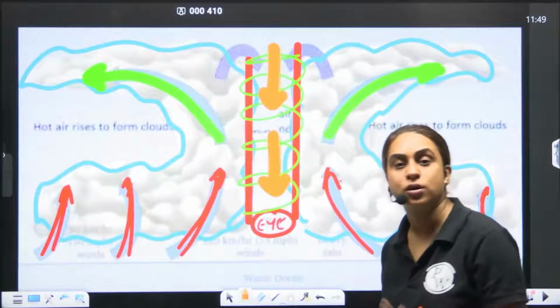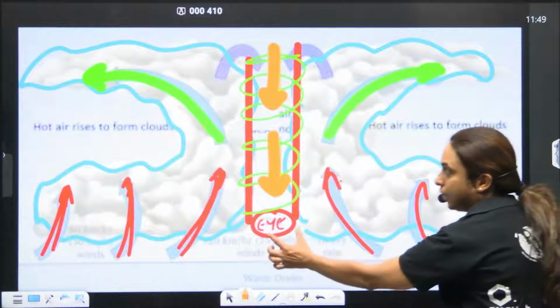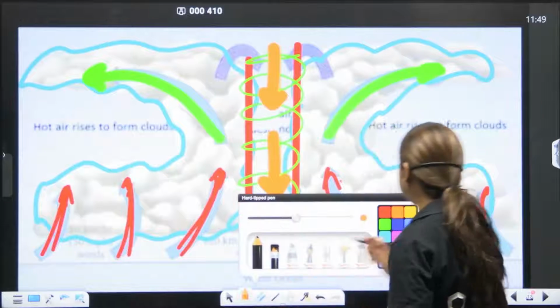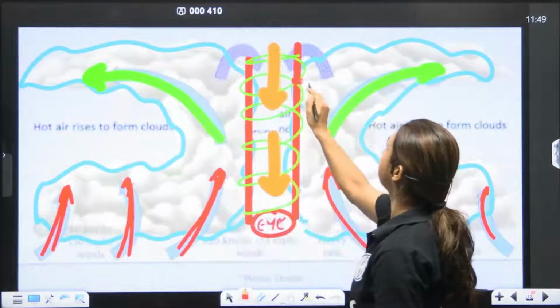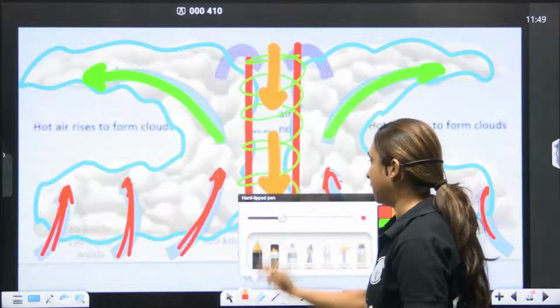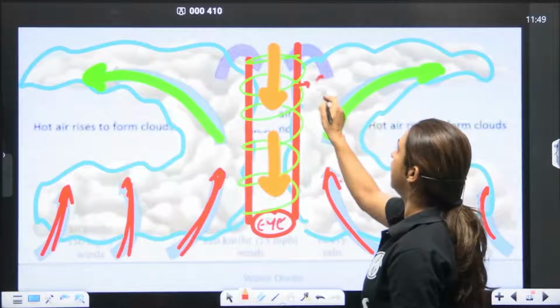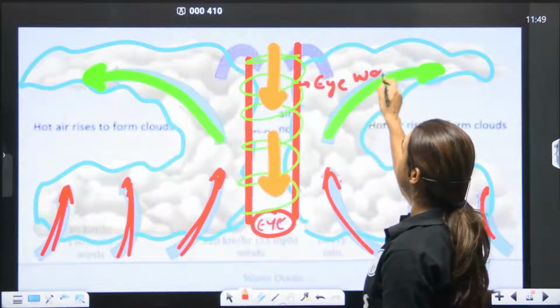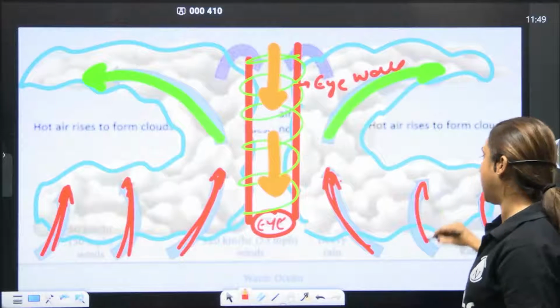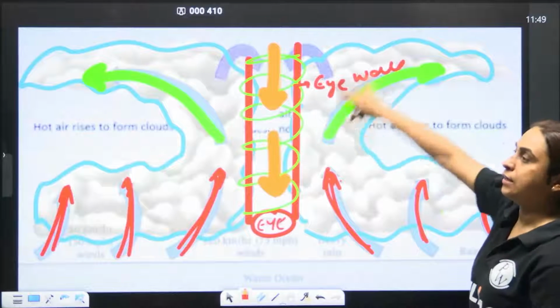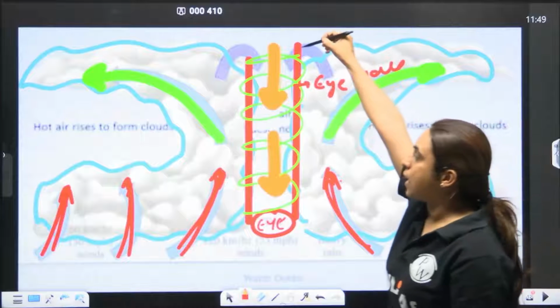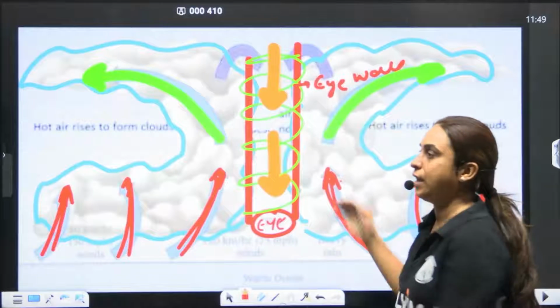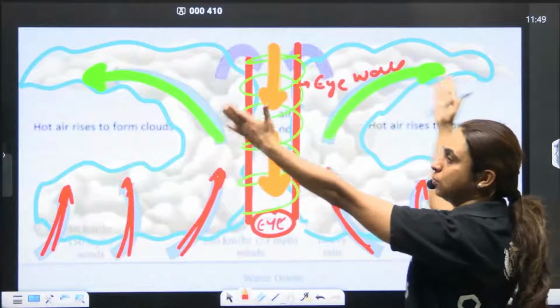So what does a mature cyclone have? It has an eye, it has an eye wall, it has a rising air column, it has diverging air, and it also has some part of the sinking air, and it has a formation of a cumulonimbus cloud.